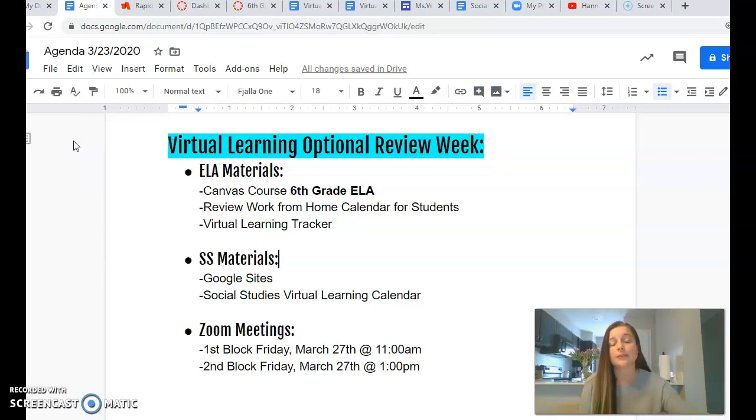Remember, you can print the virtual learning tracker for ELA if you choose to do the assignments, or you can make a copy of it so that you can follow along with the days. For social studies, everything is linked on there of what you need to do. It is familiar with the Google Slides that we do in class where you make a copy and then you will complete the materials. Okay, again, this is optional.